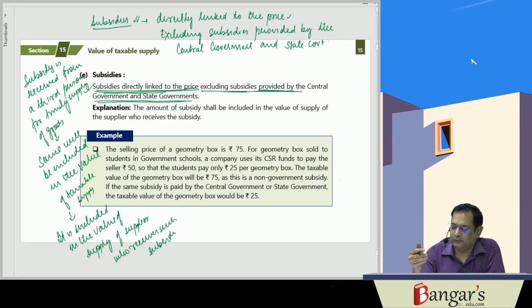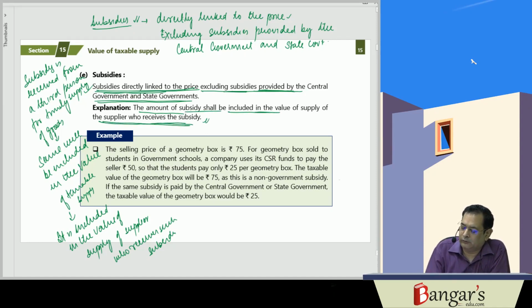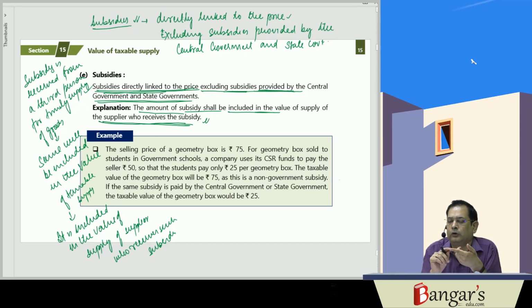Similarly, it has been explained that the amount of subsidy shall be included in the value of the supply of the supplier who receives such subsidy. So what does subsection 2 of section 15 deal with? The inclusions. What are to be included? Any tax, duty, cess, fees or any other sum which is chargeable under any other law, excluding what? The CGST, SGST, UTGST, IGST or GST compensation cess. Then TCS under the Income Tax Act is not to be included in the value of the taxable supply.